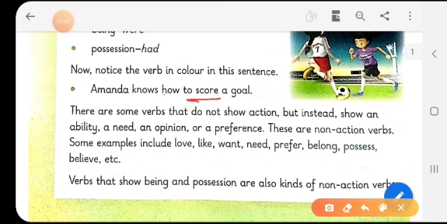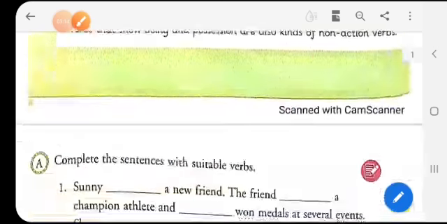Some examples include love, like, want, need, prefer, belong, possess, believe and many more of this kind. Verbs that show being and possession are also kinds of non-action verbs.